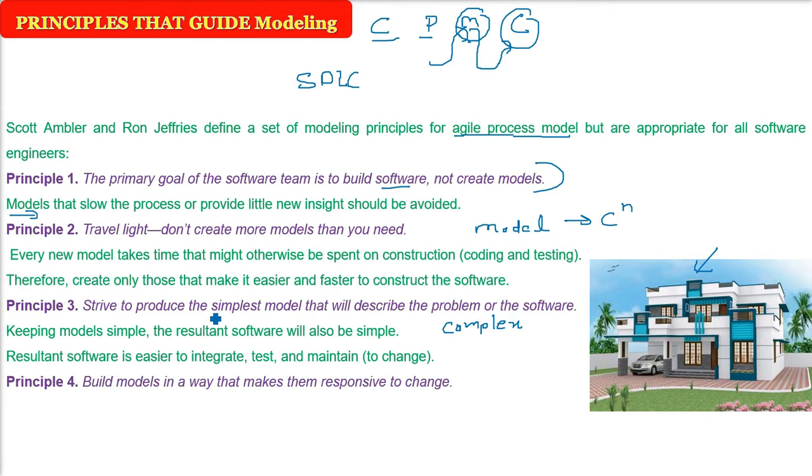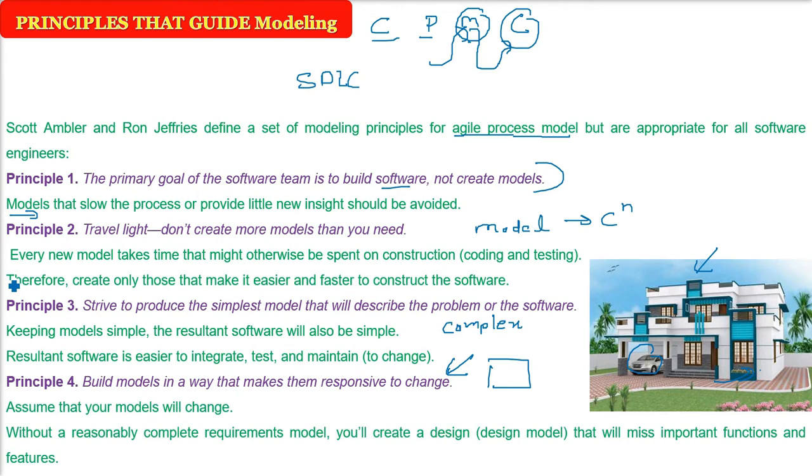Then comes: build models in a way that makes them responsive to change. In agility, the main point is change. So you made this model, this house. Now your user comes and says, no, I don't want the parking here, I want the parking on the right side. Now how do you change? So you have to make the model assuming that change is an integral part.